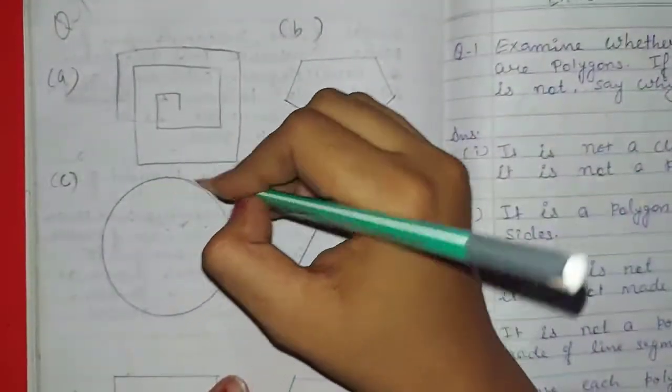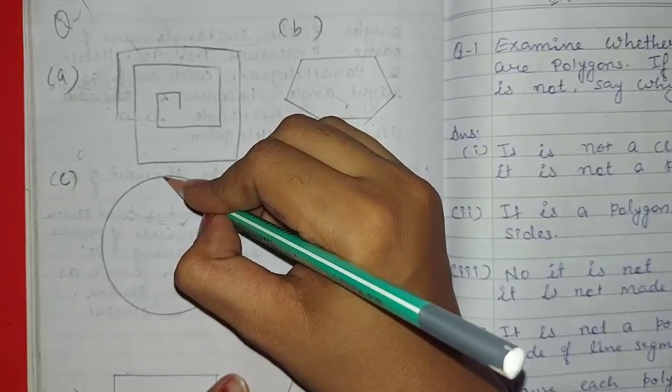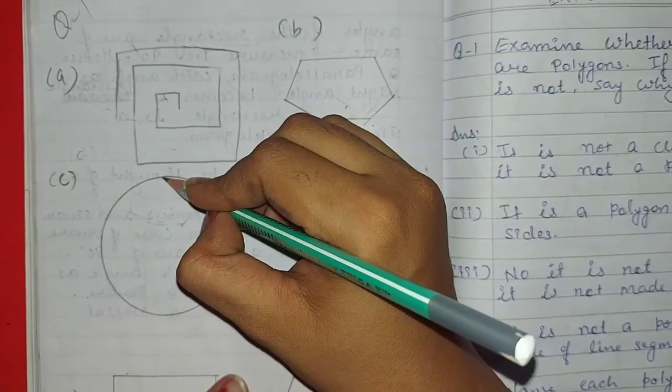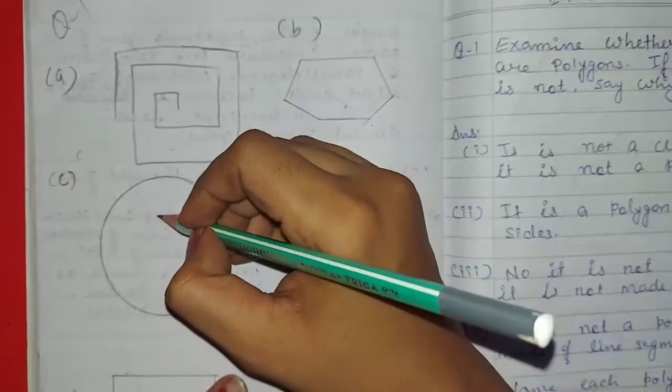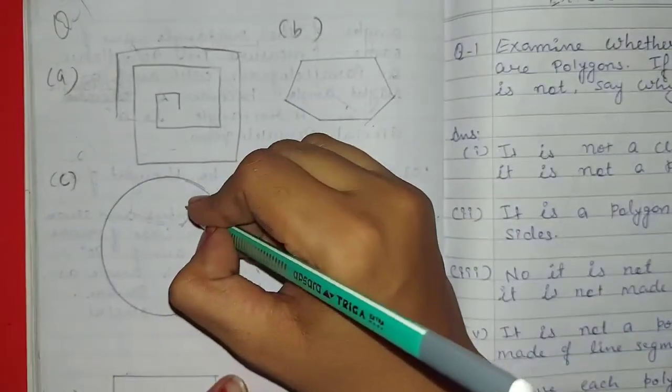Now, C is a circle. A circle is a closed figure. But is it a polygon? No. Why no? Because a polygon is made up of line segments. Hence, a circle is not a polygon.